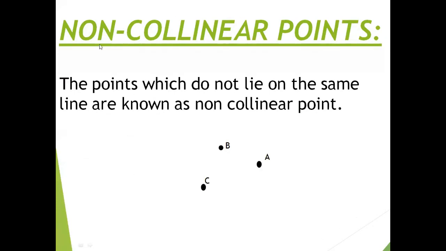Non-collinear points. Previously we discussed collinear points, so now this is non-collinear, meaning the opposite. The points which do not lie on the same line are known as non-collinear points. As in the diagram, you are observing points A, B, C. They are scattered, so they are non-collinear points.